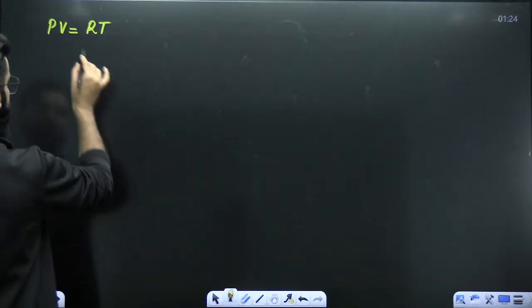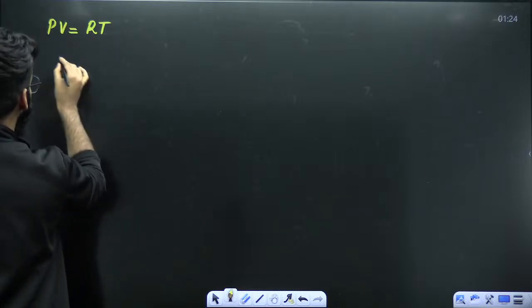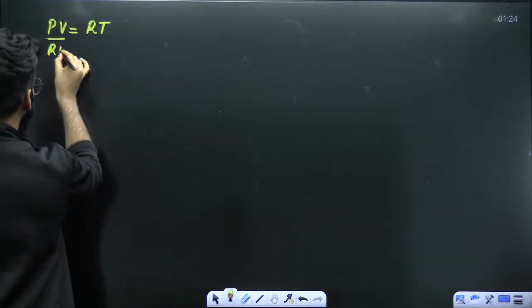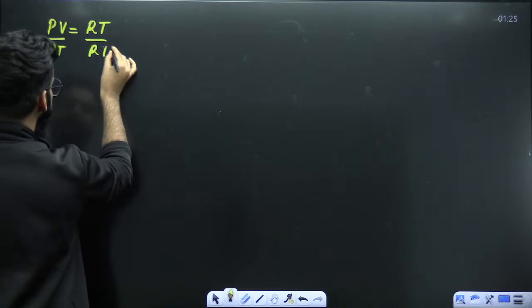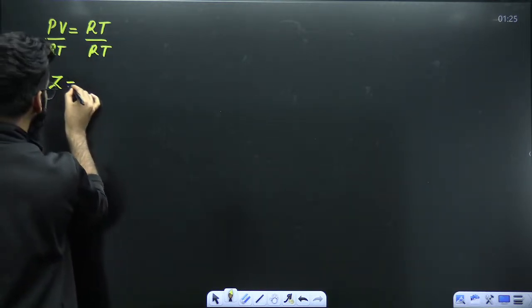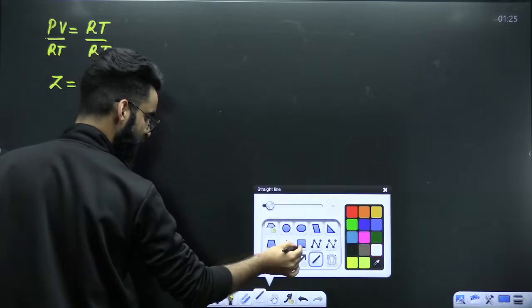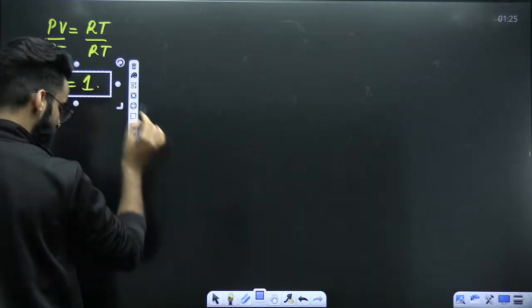Okay. Now, dear students, if I divide this equation throughout by RT, PV divided by RT is Z. So the Z value for the gas is coming out to be 1.